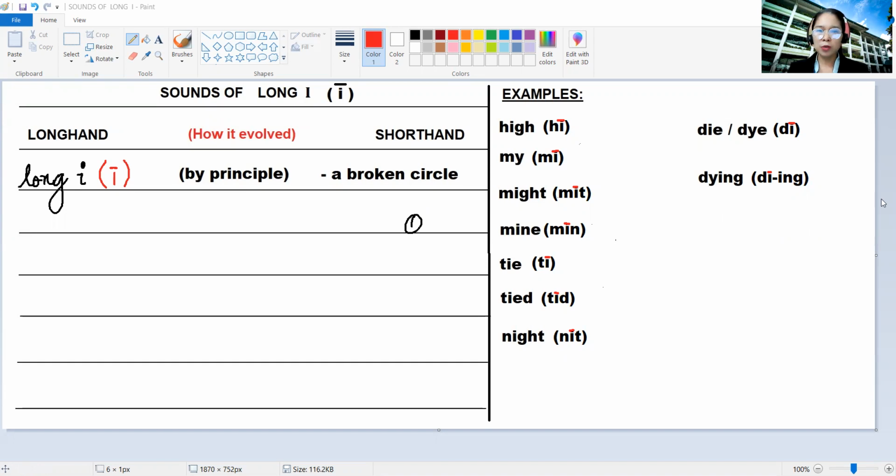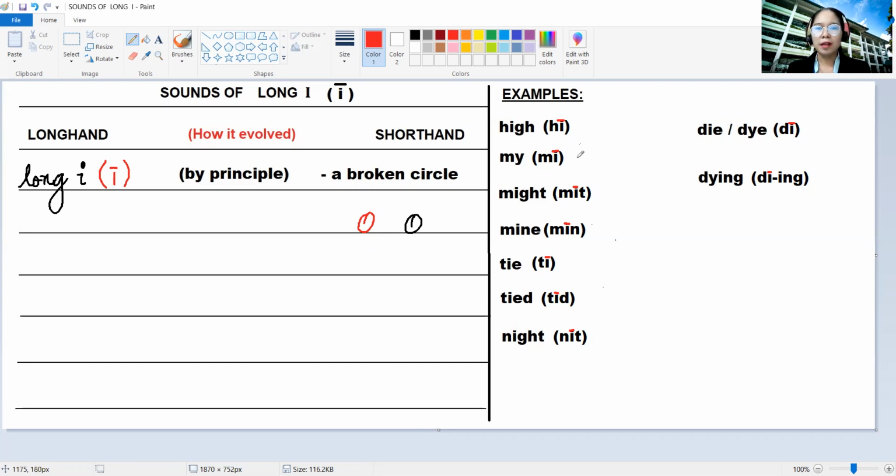So let me illustrate how to write it. We have to make a large circle first and come up with a line at the center to make it broken.